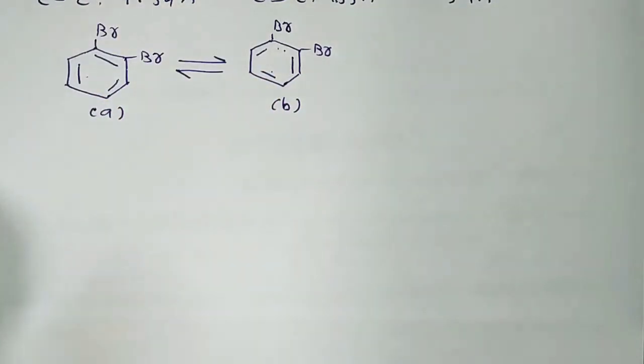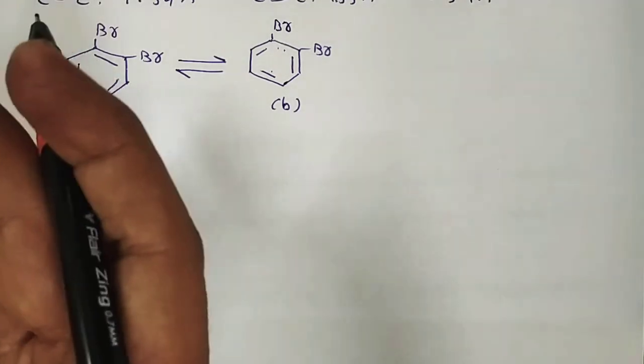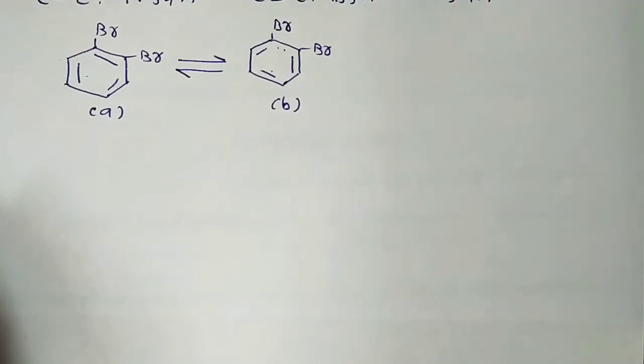But in short, the Kekule structure failed to account for the unusual stability of benzene, and why all the C-C bond lengths in benzene are equal in nature.